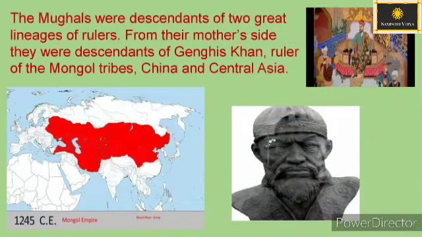The Mughals were descendants of two great lineages of rulers. From their mother's side, they were descendants of Genghis Khan, ruler of the Mongol tribes, China and Central Asia. From their father's side, they were the successors of Timur, the ruler of Iran, Iraq and modern-day Turkey. However, the Mughals were proud of their Timurid ancestry.